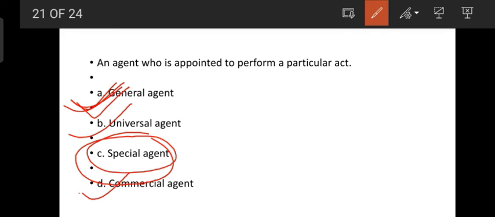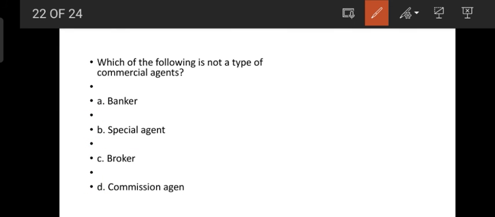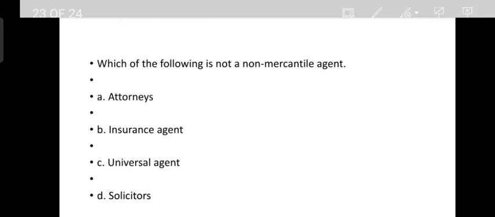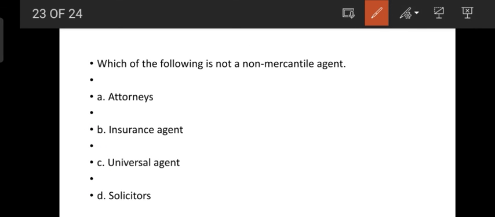A commercial agent is an agent who does work for a commission. Next question. Which of the following is not a type of commercial agent? The simple answer is that a special agent is not a type of commercial agent. Banker, broker and commission agent are all types of commercial agents. So the one that is not a type of commercial agent is the special agent.